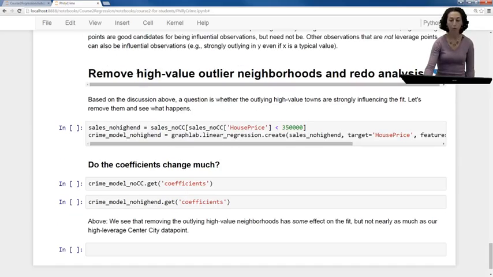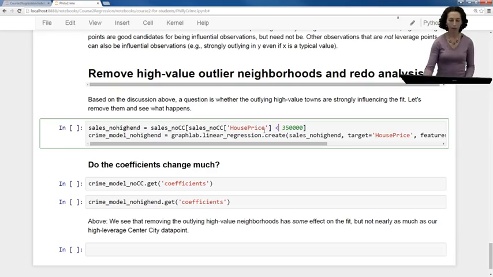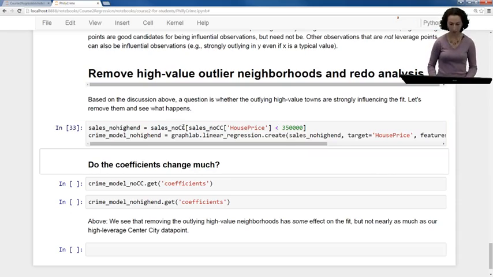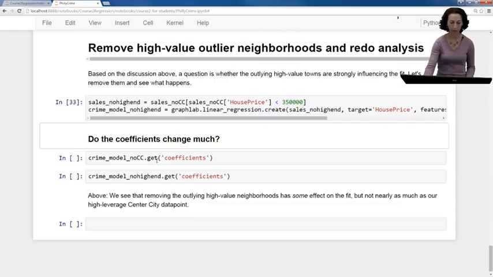Okay, so we're going to remove these high value outlier neighborhoods and redo our analysis. So what we're doing here is we're creating a data set, which I'm going to call sales_no_high_end for no high end towns, which takes our data set still with Center City removed and just filters out all the towns that have average values greater than $350,000. Okay, so let's fit this new data set.